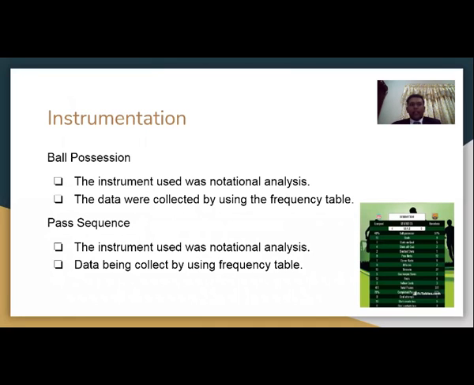Next is instrumentation, which is ball position. The instrument used was notational analysis. The data were collected by using the frequency table. So this is the frequency table we can see. We also collect the data about pass sequence, for which the instrument was notational analysis, with data collected by using a frequency table.